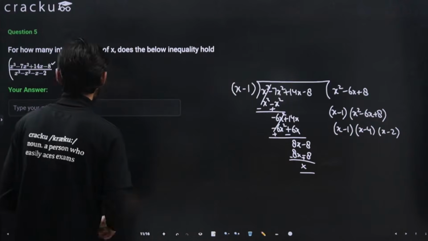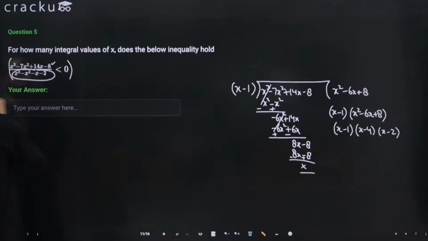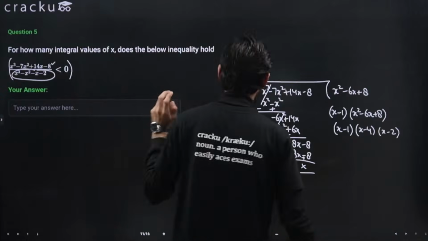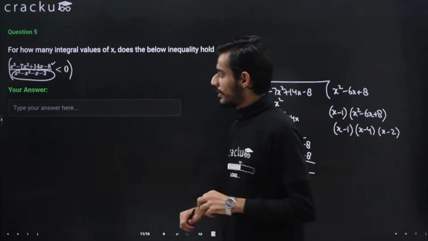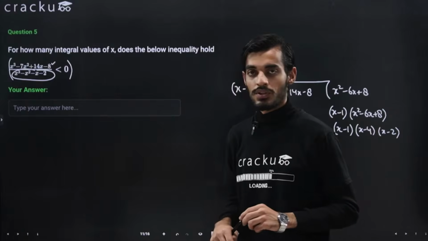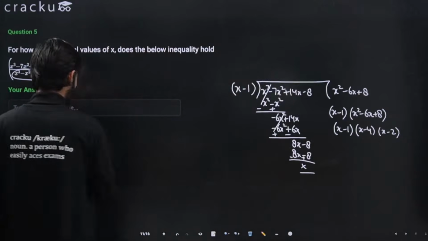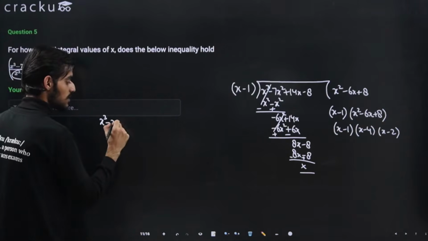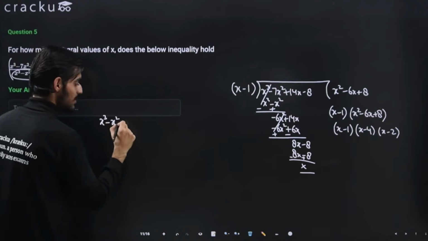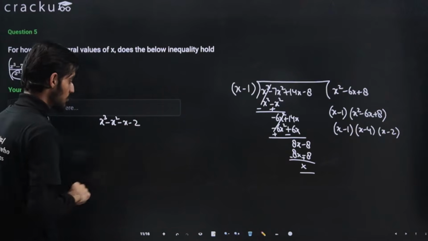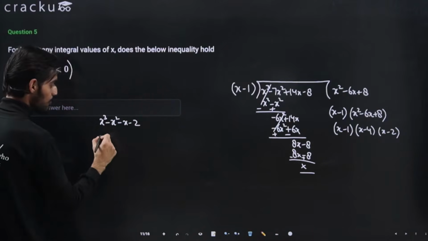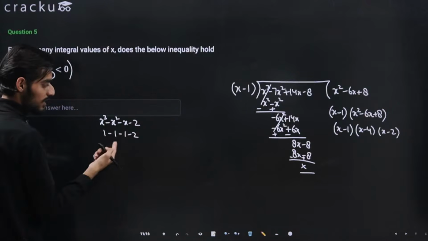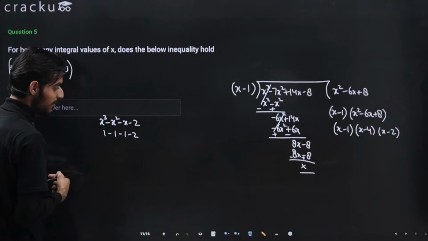Now doing the same for the term in the denominator. So we need to again check for the denominator at what value it is coming to be 0, so that we are able to figure out the roots of this cubic equation. Okay, so in here it is given to us as x cube minus x square minus x minus 2. So if we put 1, then it will come out to be 1 minus 1 minus 1 minus 2. So clearly this is not equal to 0. This will come out to be some negative value.